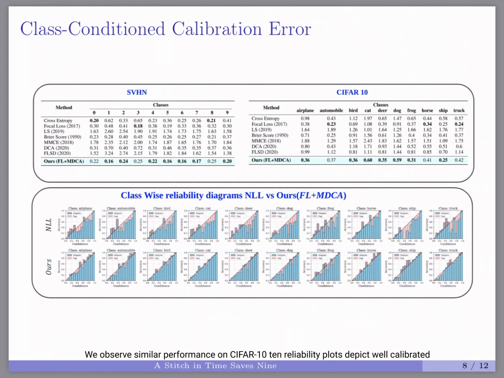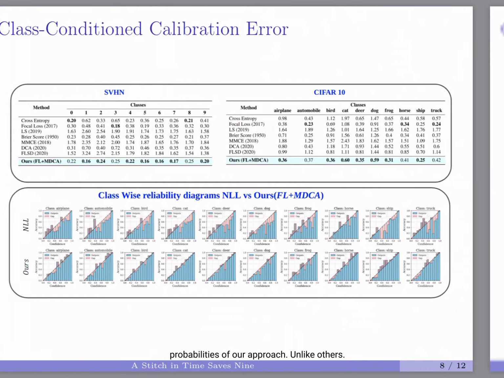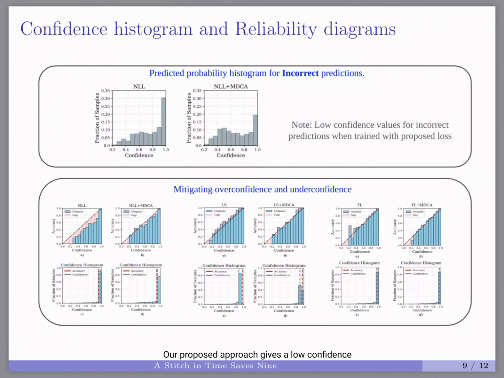We observe similar performance on CIFAR 10. Reliability plots depict well-calibrated probabilities of our approach, unlike others. Our proposed approach gives a low confidence for incorrect predictions, and reliability diagrams show we mitigate the overconfidence and underconfidence from NLL and LS training respectively.